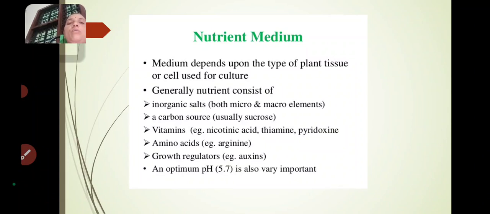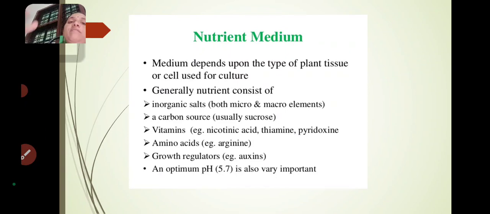Why do we have to use the growth regulators, ma'am? For the production of roots and shoots. For the production of roots and shoots, we have to use the growth regulators.